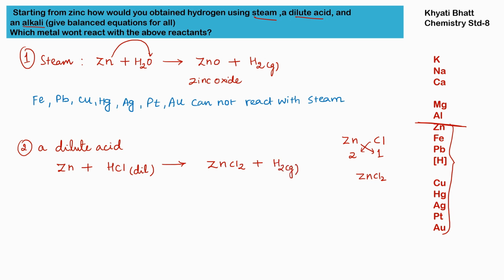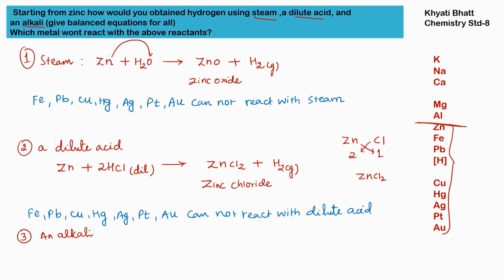But as we can see, Cl and H are both 2 on the product side, so we have to add 2 in front of HCl for balancing the equation. If you have any doubt regarding molecular formula, please watch my video on how to write molecular formula for chemical compounds. All metals starting from Fe till Au, gold, cannot react with dilute acid.